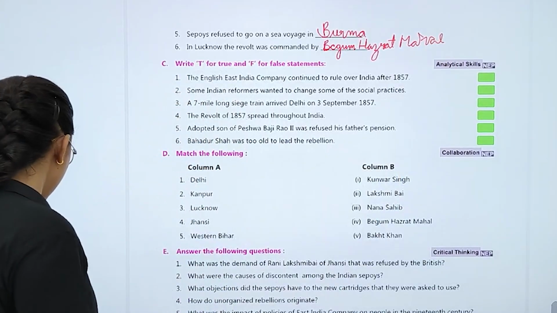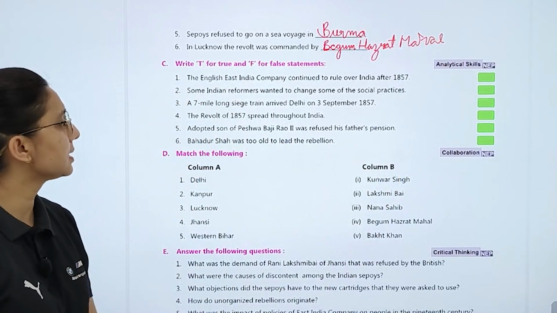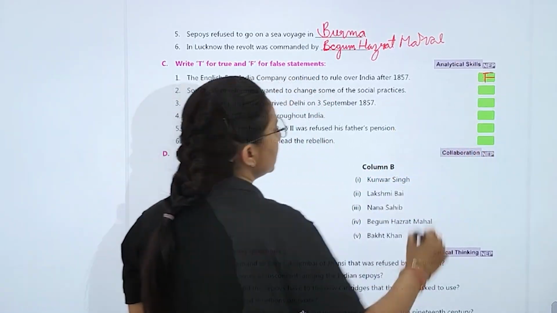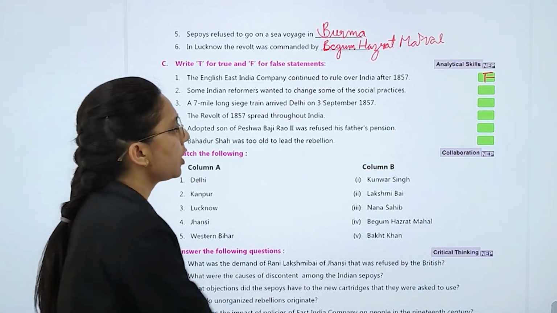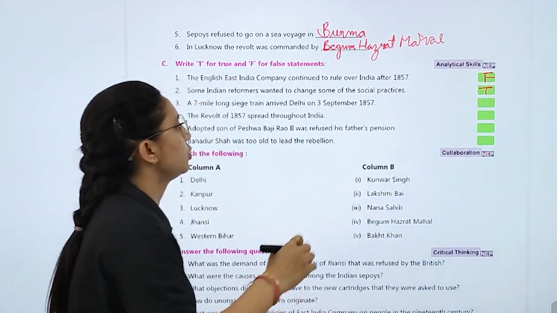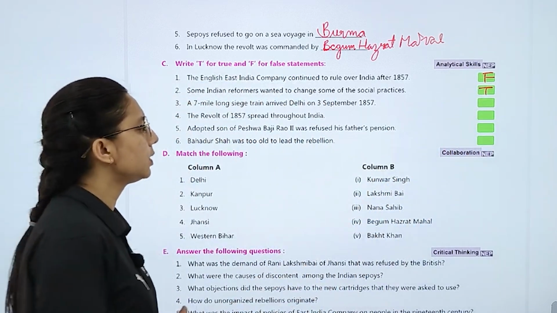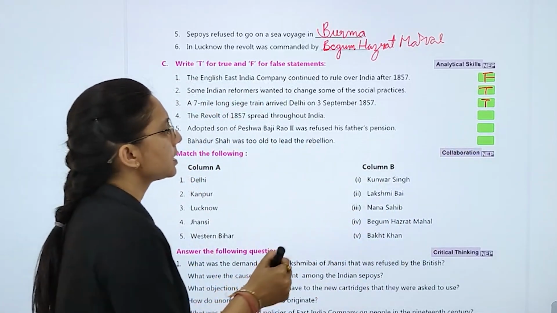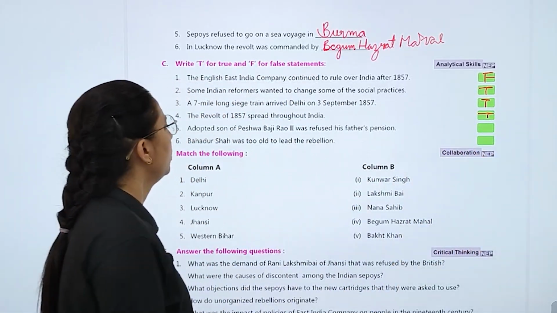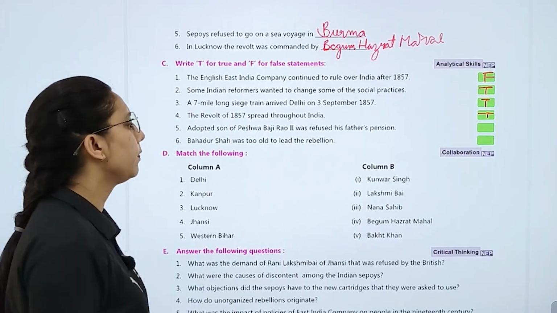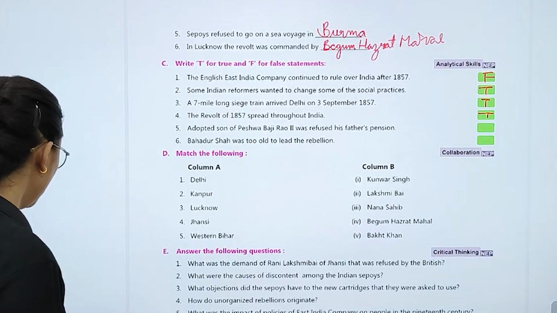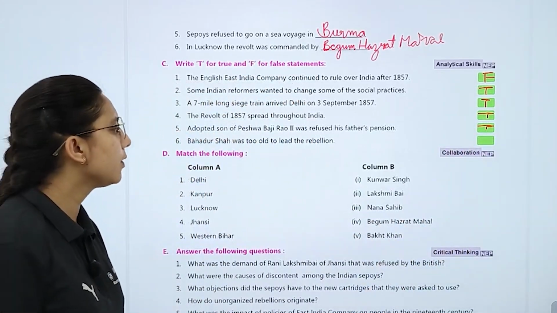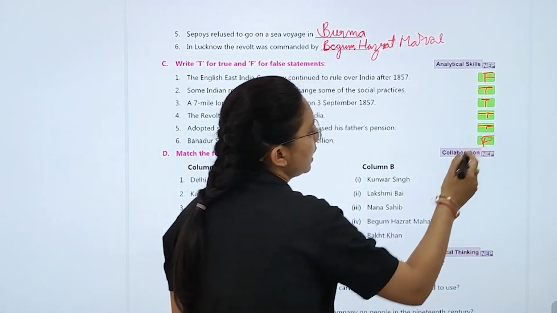Now write T for true and F for false statements. Now first is, East India Company continued to rule over India after 1857. True. False. Some Indian reformers wanted to change some of the social practices. True. A seven-mile long train arrived in Delhi. It's true. Revolt of 1857 spread over India. It's true. Adopted son of Peshwa Bajirao refused the pension. It's true. Bahadur Shah was too old to lead the rebellion. False. He was not that old.